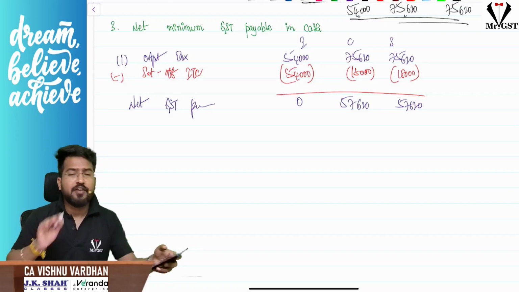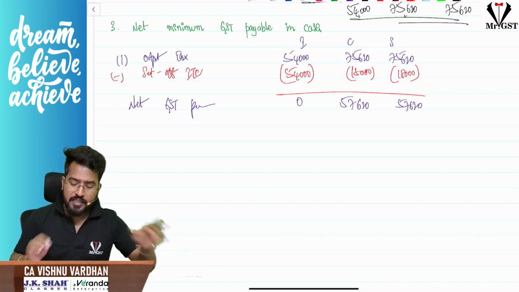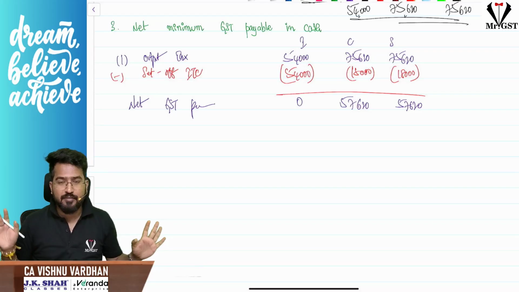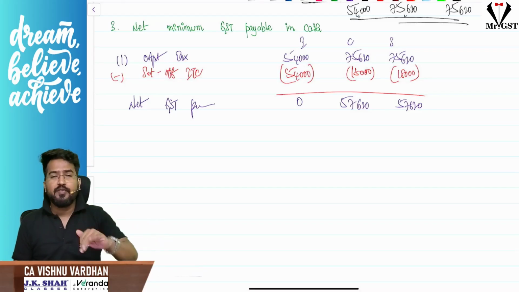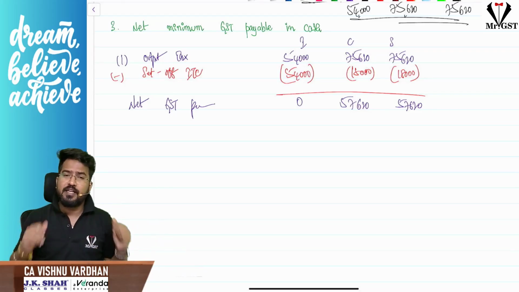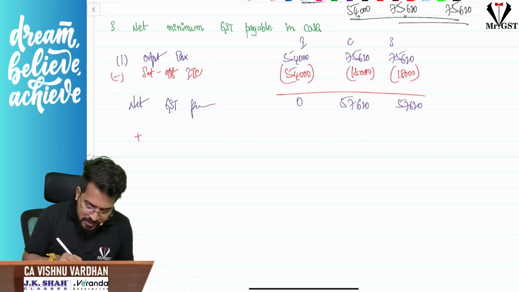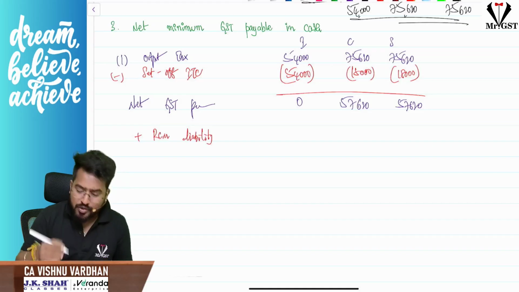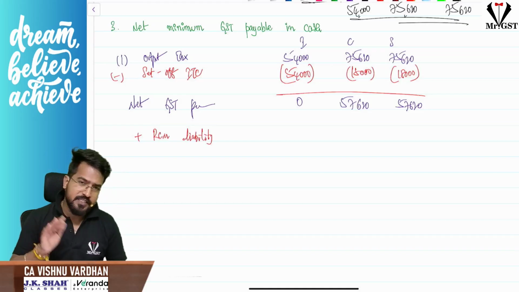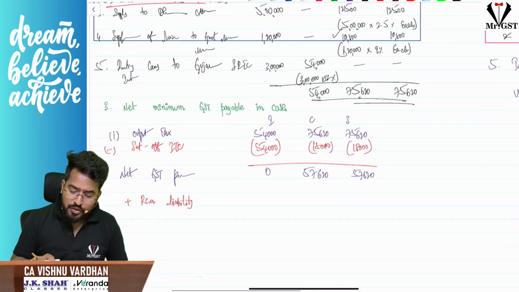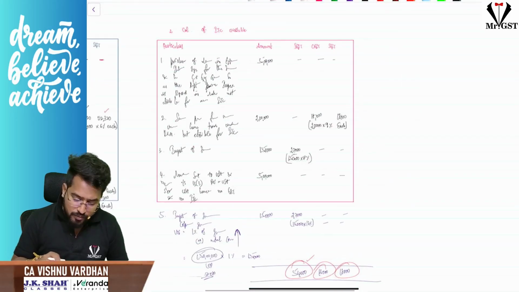Okay. And for this, what we have to do now, sir, as I already told you, do the problem as if there is no RCM liability, and we did the problem like that. And finally, whatever RCM liability is there to be paid in cash, correct? So what we will do now, sir, after the answer is over, plus RCM liability you should pay, because this should be paid in cash only. Okay, RCM purchases we have taken ITC, and now we are adding that to the liability. We are showing that we have to pay this in cash. How much is RCM liability?